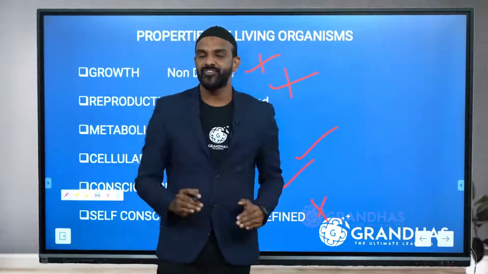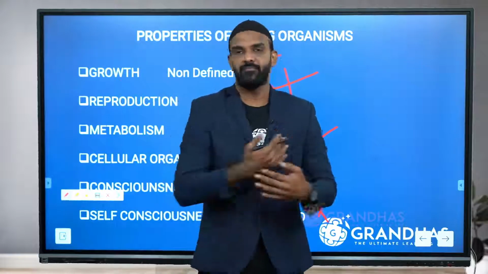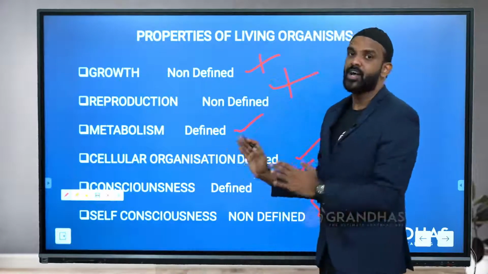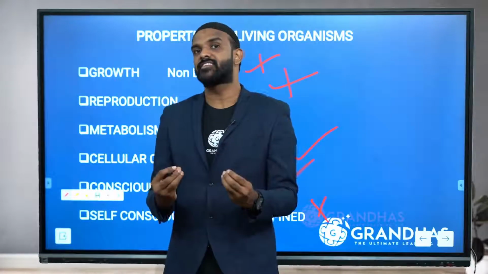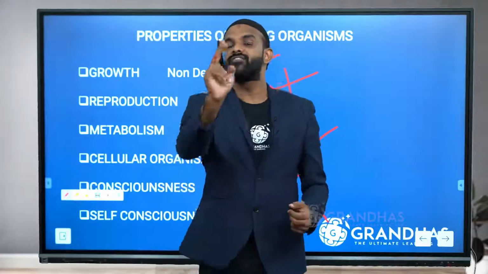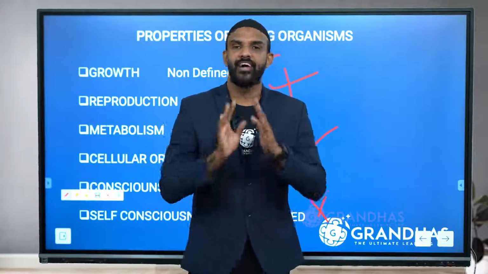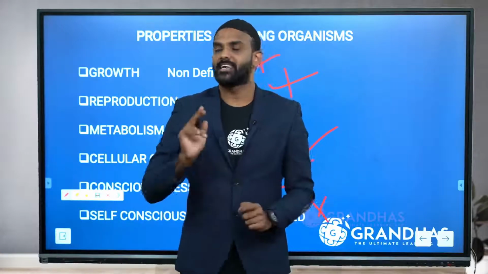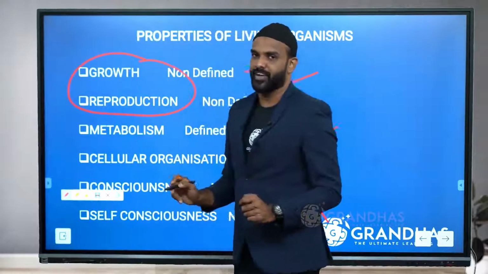So, my dearest future doctor, what are the expected NEET questions from this topic? This single slide. Among the characteristics, which of the following are defining and which are not defining? Understand that self-consciousness is not defining. Other than that, growth and reproduction are not defining.